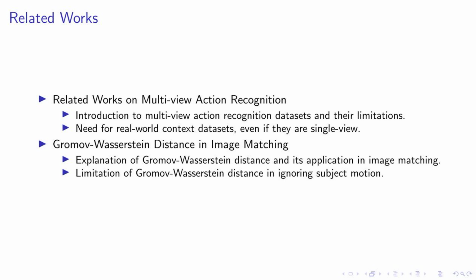Next, we explore the Gromov-Wasserstein distance, a metric used in image matching. It's a powerful tool for comparing topological similarities between images. However, it has a significant limitation when applied to action recognition. It doesn't account for the motion of the subject, a crucial aspect in our field. These related works have informed our approach, but also highlighted areas where we could innovate and improve. Stay tuned as we delve into our novel method in the next slides.